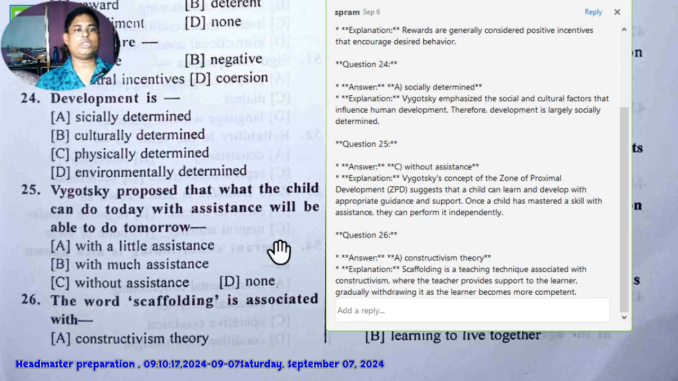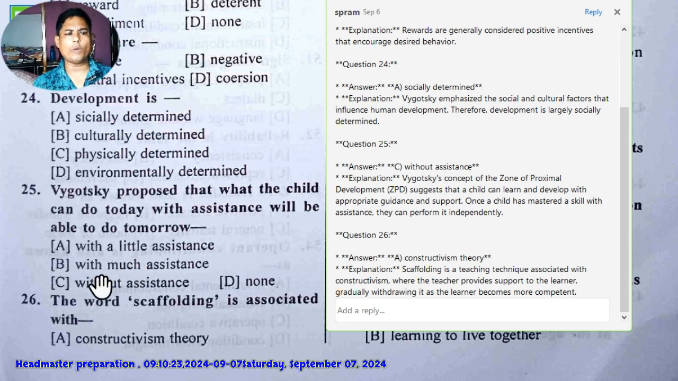So the question here: the child can do today with assistance, will be able to do what tomorrow? The options are with a little assistance, with much assistance, without assistance. Yes, the answer is without assistance. Vygotsky's concept of zone of proximal development (ZPD) suggests that a child can learn and develop with appropriate guidance and support. Once a child has mastered a skill with assistance, they can perform it independently.